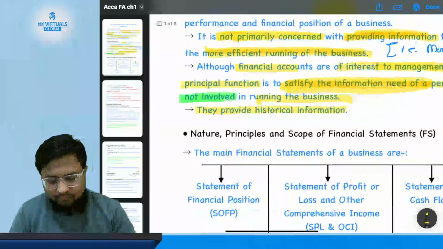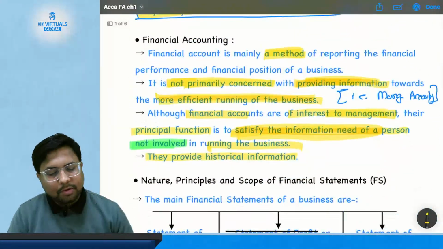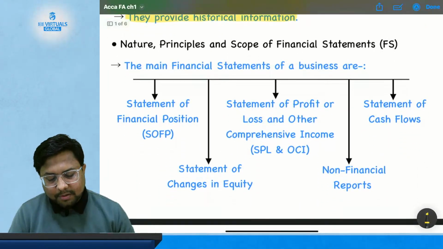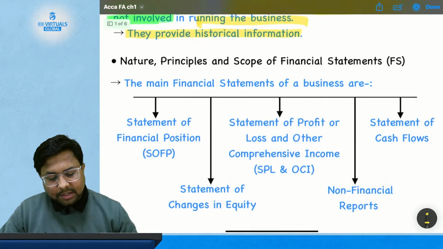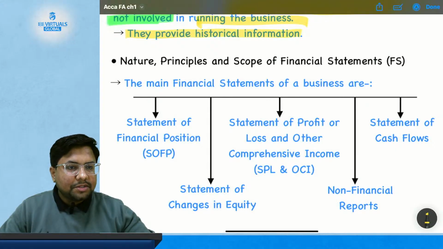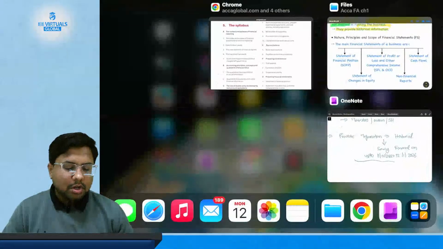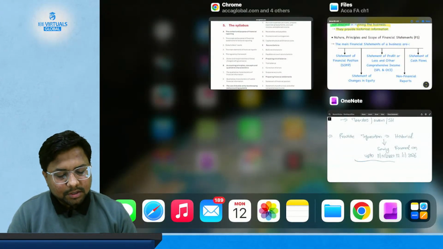Okay, so we have studied what is financial reporting, and we have studied what is financial accounting. Now comes the most important part, the nature, principle and scope of financial statements. What are we going to study? The nature, principle and scope of financial statements. Okay, now what are financial statements? We need to understand what financial statements are.